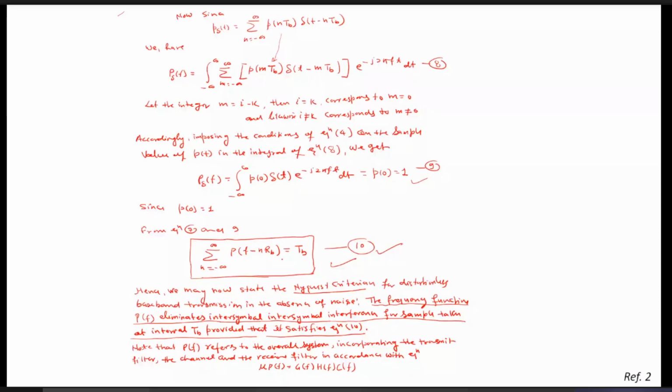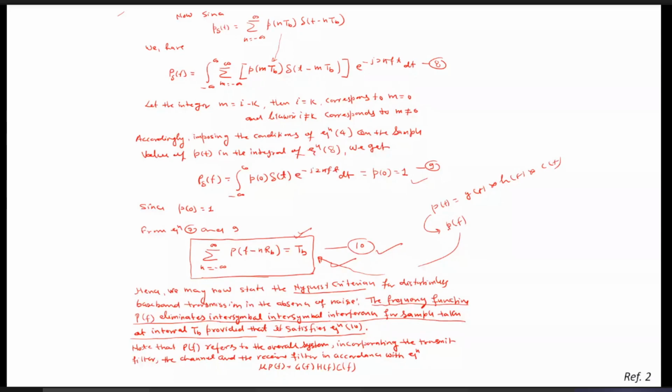It means that if this particular equation is satisfied, then, as I told you, this p(t) is nothing but the convolution of g(t) with h(t) with c(t), right? Now, in the Fourier transform, that p(t) is nothing but P(f), and we satisfy this relationship.